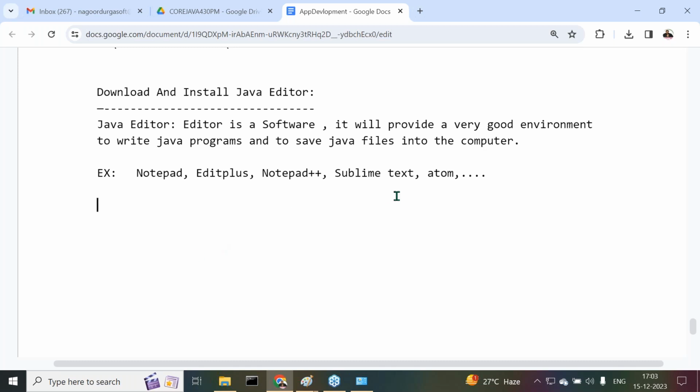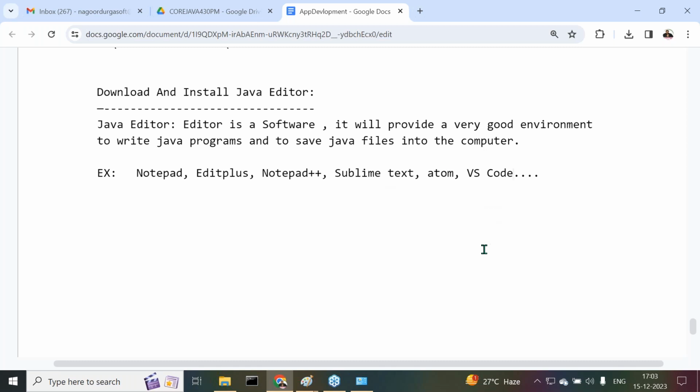Of course, a few more things I want to write now. VS Code is also an editor. There also we are able to write the programs. But VS Code is giving some extra behavior also. We can compile the programs automatically and run the programs automatically, so it is providing that environment. VS Code is more than an editor, less than an IDE. Understand it now.